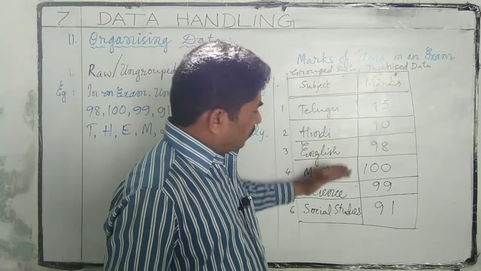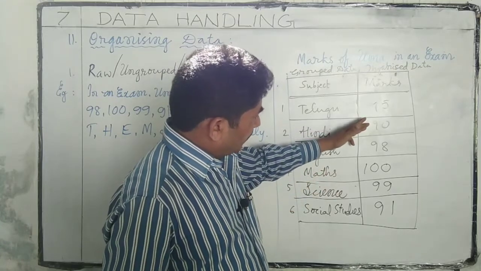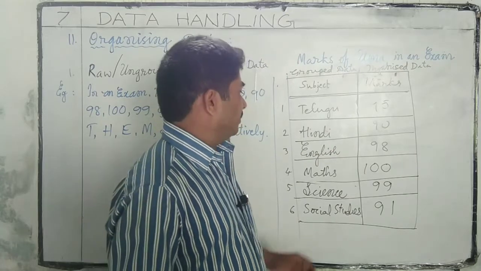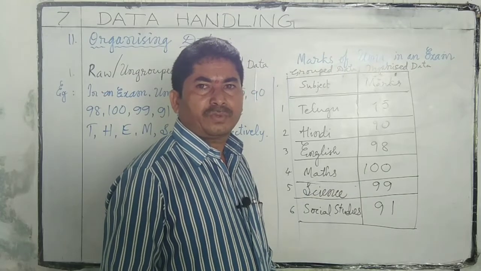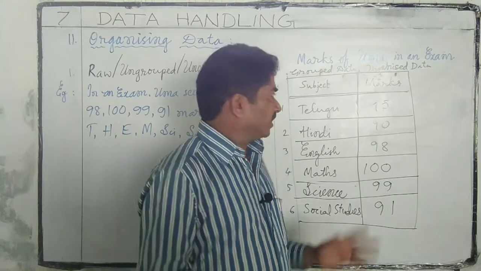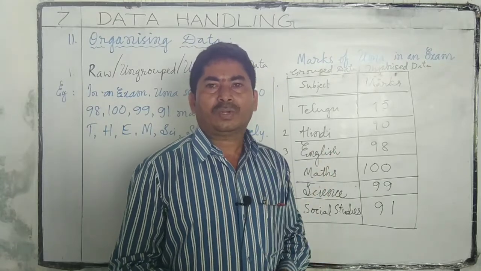The lowest marks are 90 in Hindi, the highest marks are in Maths, 100. So we can analyze like this using this organized data or grouped data.